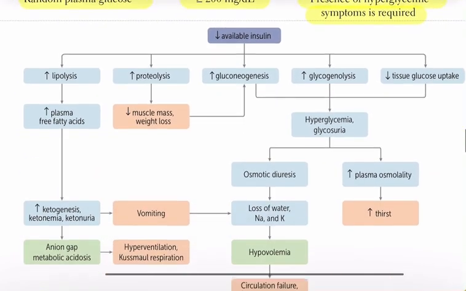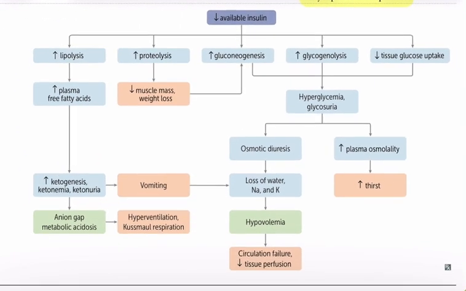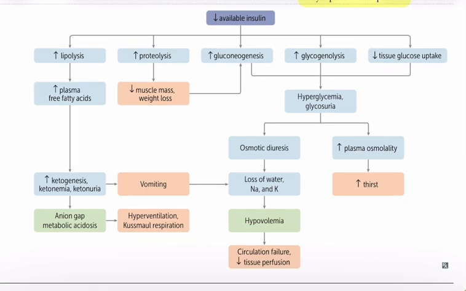When there is decreased available insulin, several metabolic changes occur. First, lipolysis increases, which raises plasma free fatty acid levels. This leads to increased ketogenesis, ketonemia, and ketonuria. As a result, an anion gap metabolic acidosis develops. Patients may present with vomiting, hyperventilation, and Kussmaul respiration.